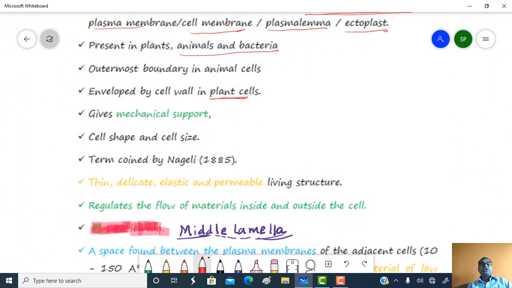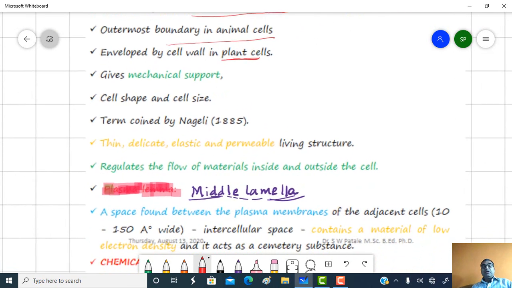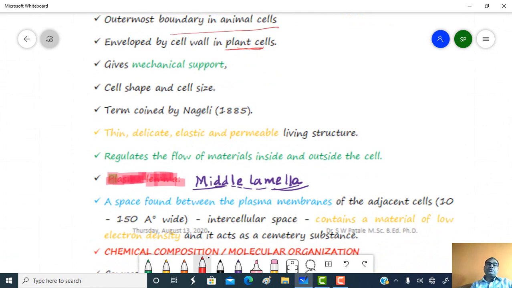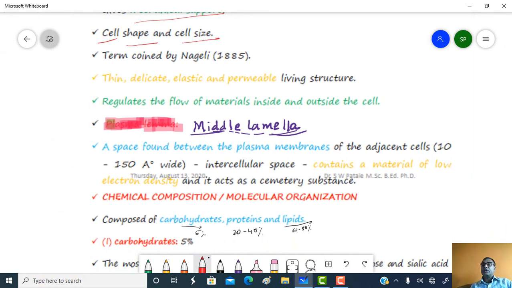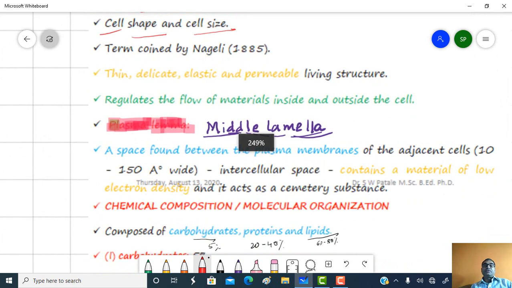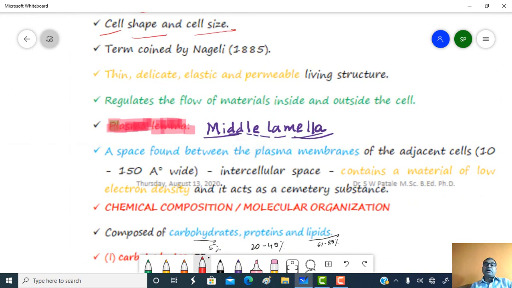As earlier mentioned, it is the outermost boundary in animal cells. Functionally, it gives shape and size to the cell, as well as mechanical support. The term plasma membrane was first coined by Nageli in 1885.